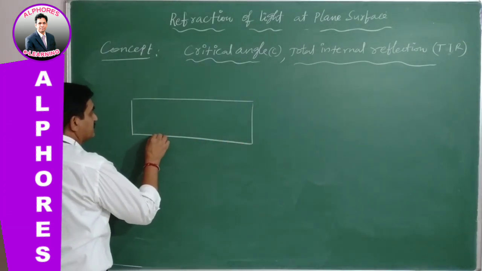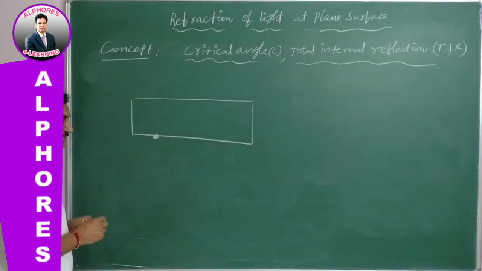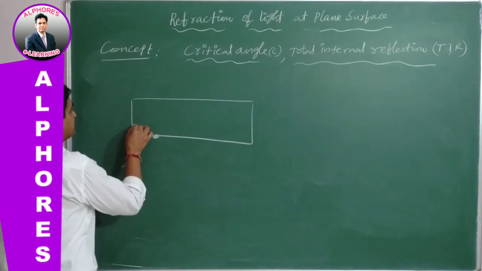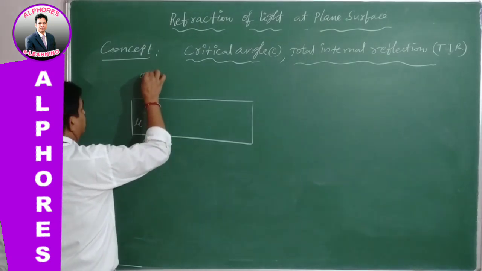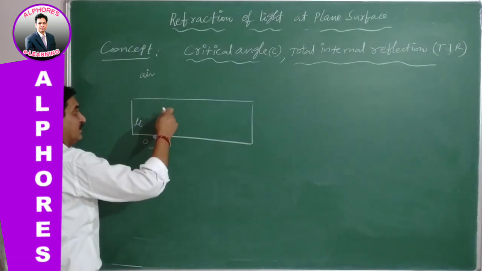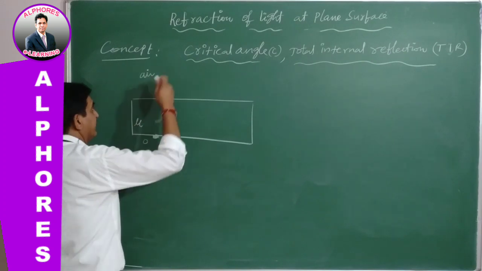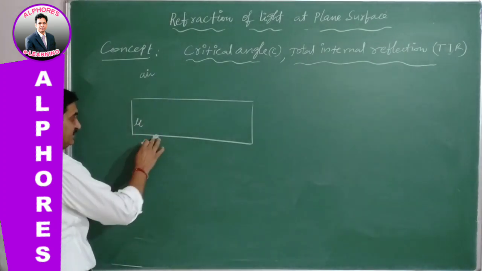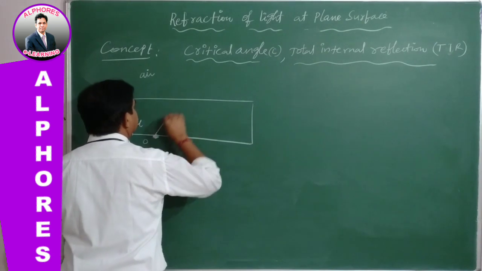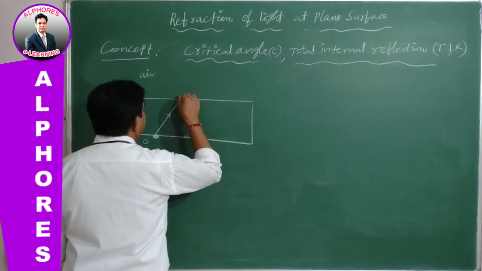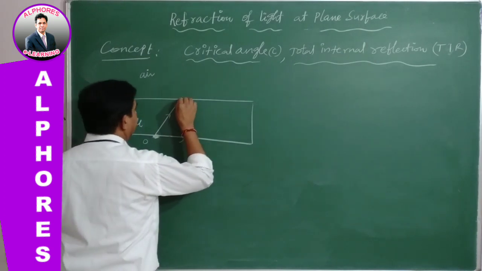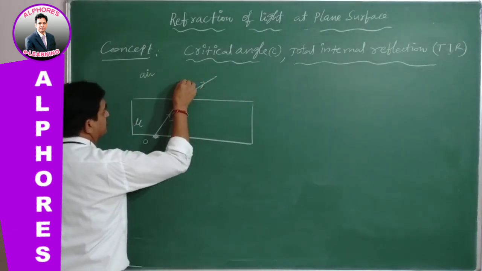Now the object is under this glass slab, and its refractive index is mu. This is the air medium, and the light starts from the glass and enters into air because the object is here. Now the light ray is traveling from glass into air, that is, denser into rarer. It bends away from the normal.